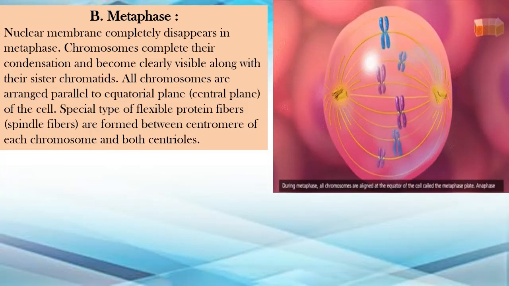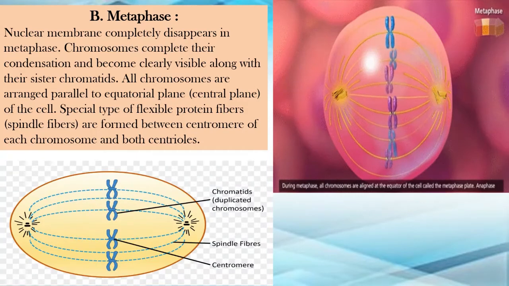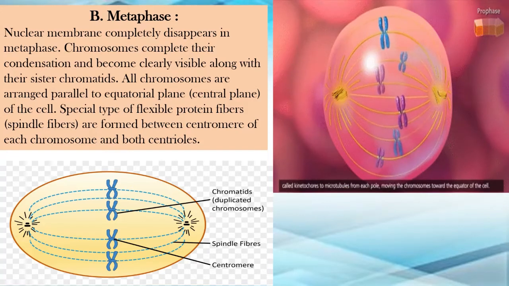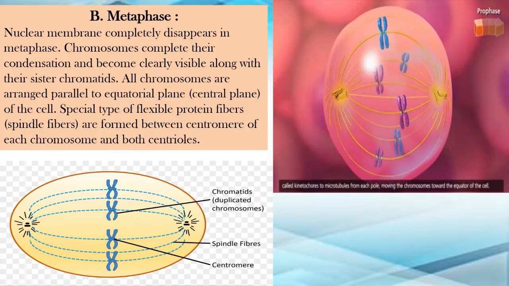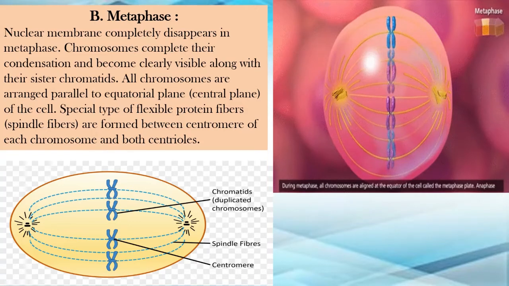All chromosomes are arranged parallel to the equatorial plane. Means the two poles, you all can see the two poles where the centrioles are there of the cell, okay, उसके बीच में हम लोग अपने आप को arrange करते हैं. So all the chromosomes are arranged parallel to the equatorial plane, that is the central plane of the cell. Special type of flexible protein fibers, that is the spindle fibers, okay, are formed between the centromere of each chromosome and